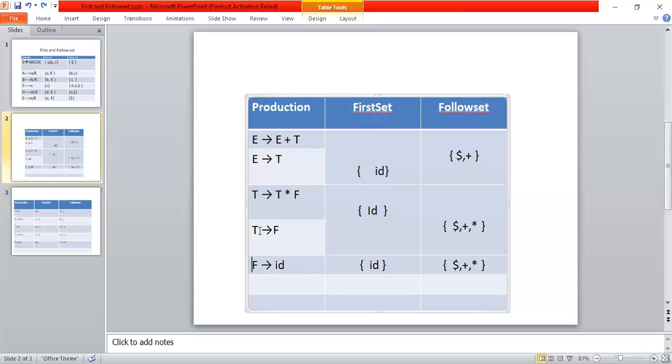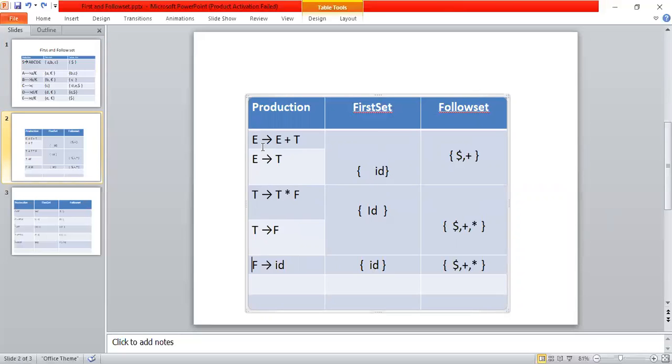And according to this, first set of T is first of F. So this F value is copied to T. And according to this, first set of E is first of T. So T value is copied to E. So this is the E value, the T value which is copied to E. Now we'll calculate the follow set.